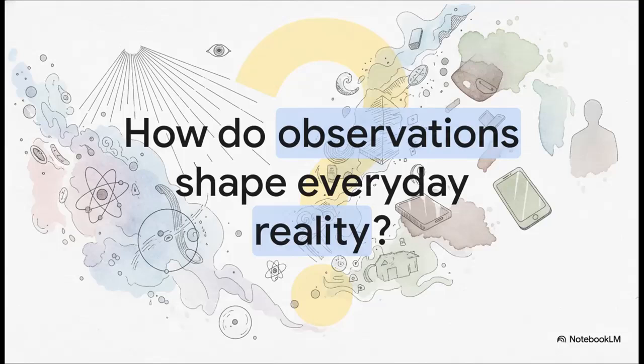Which leaves us with this final, honestly mind-bending thought to wrap up the explainer today. If the solid matter that makes up literally everything around us, our phones, our homes, our own physical bodies, is built out of these quantum particles whose reality is shaped by the very act of observation, what does that mean for the true nature of the reality you and I experience every single day? It is a huge question that physics is still grappling with, and it guarantees you're never going to look at the world the exact same way again.